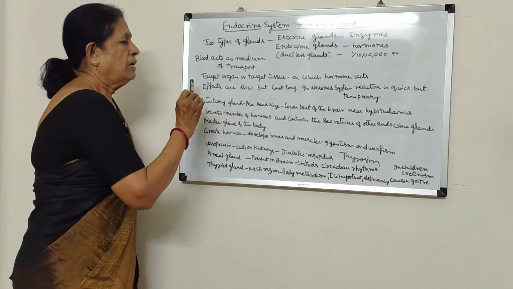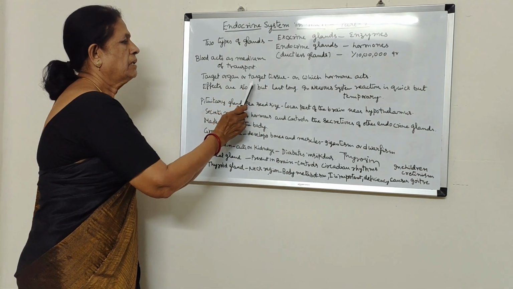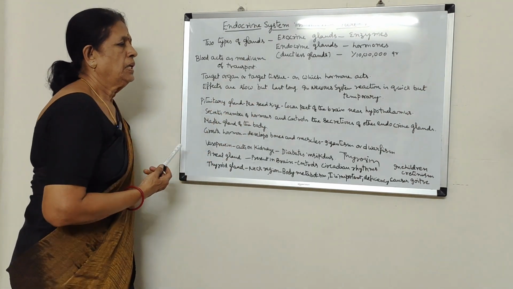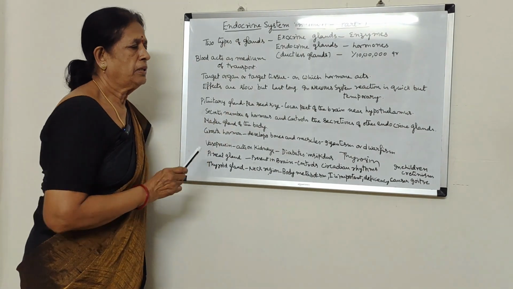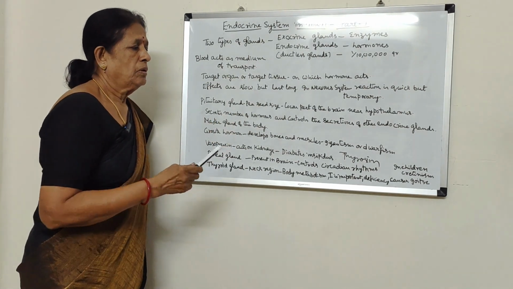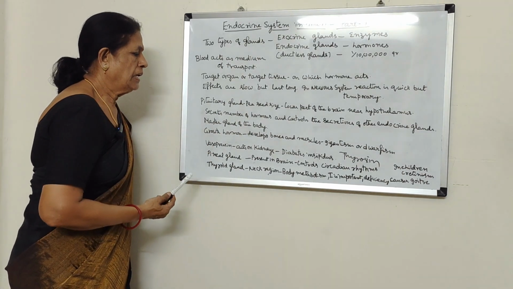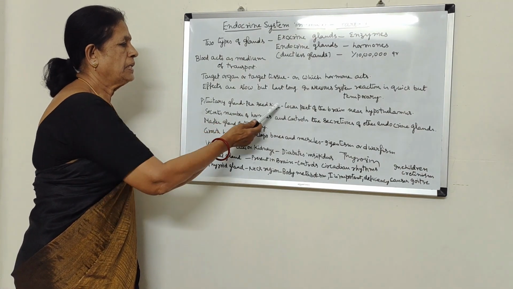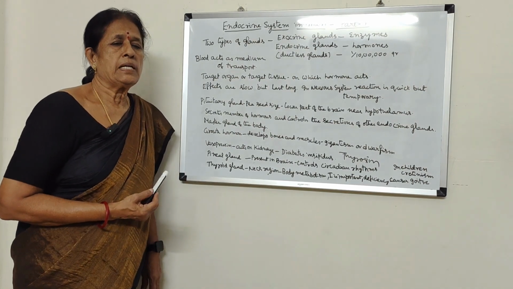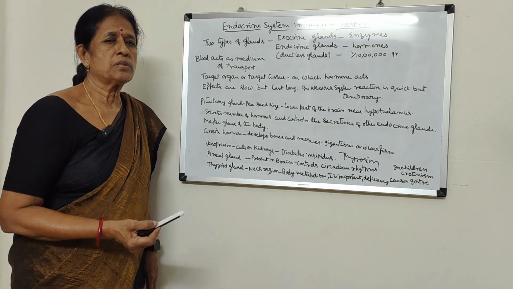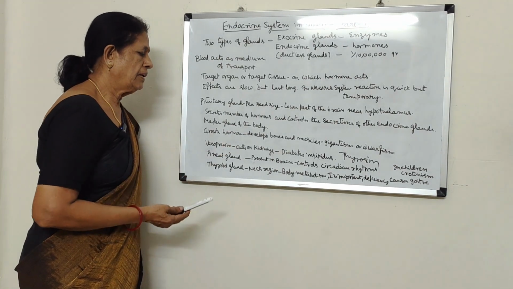The organ or tissue on which the hormone acts is called the target organ or target tissue. The effect of endocrine gland hormones is slow, but it lasts long, almost permanent. Different endocrine glands are present in the human body. The pituitary gland is called the master gland of the body. Why? Because it secretes a number of hormones and controls the secretions of other endocrine glands.